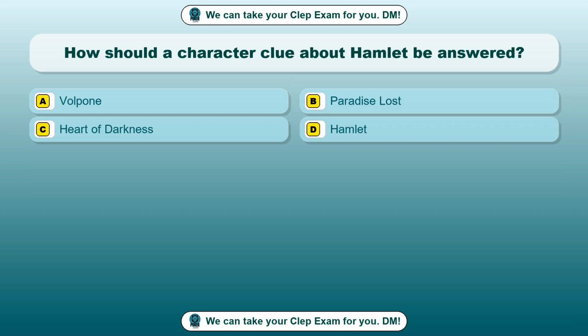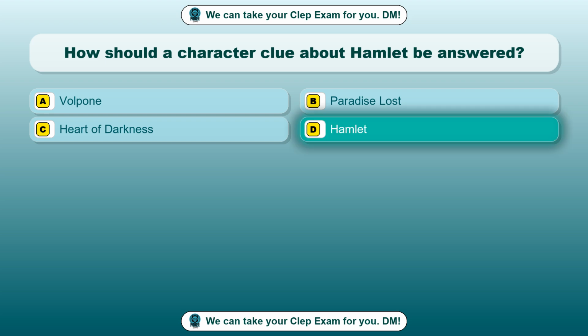Question 25. How should a character clue about Hamlet be answered? Option A, Volpone. Option B, Paradise Lost. Option C, Heart of Darkness. Option D, Hamlet. The correct answer is option D, Hamlet.